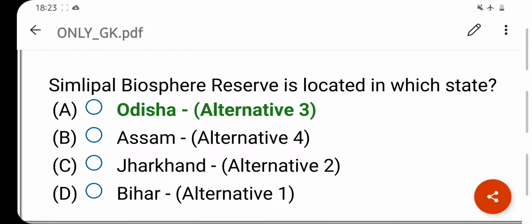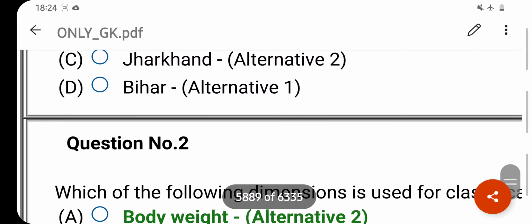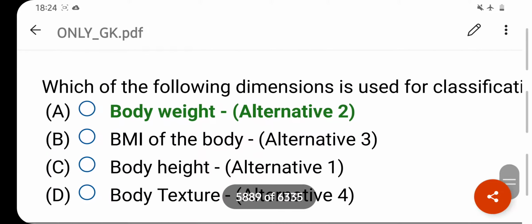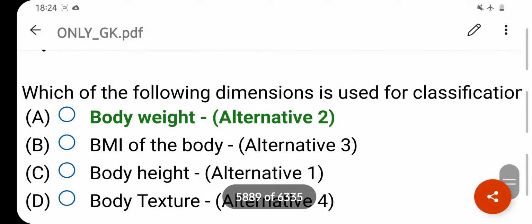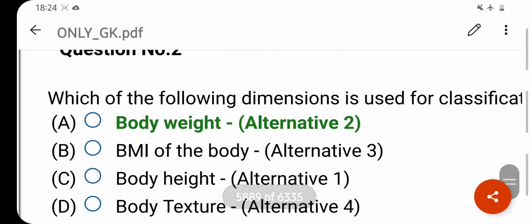Let's start the previous year official question paper of RRB and TPC. Simlipal Biosphere Reserve is located in which state? Your right answer is Odisha. Option A is your correct answer. Which of the following dimension is used for classification of lifter? Your right answer is body weight. Option A is your correct answer.